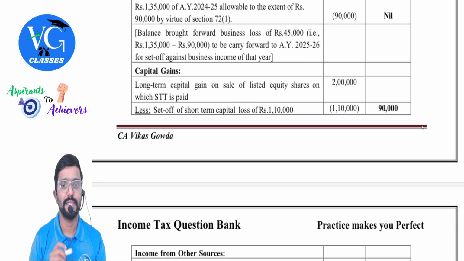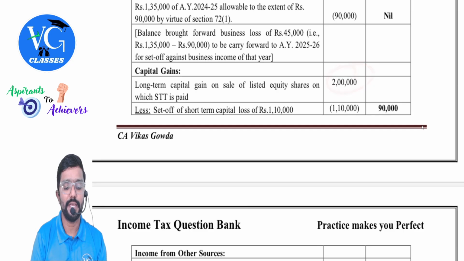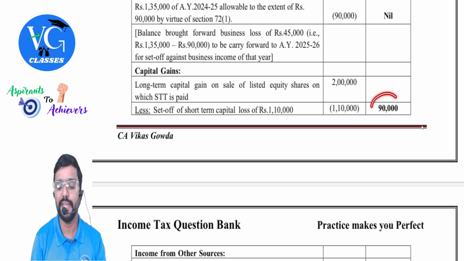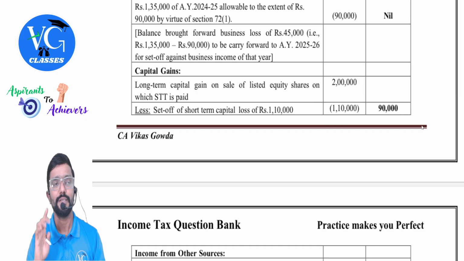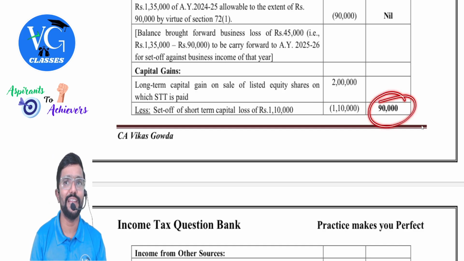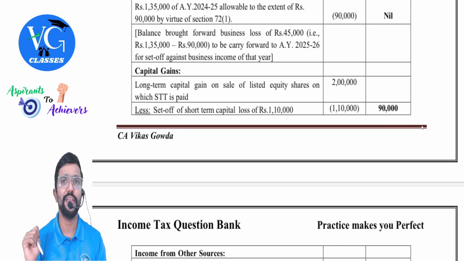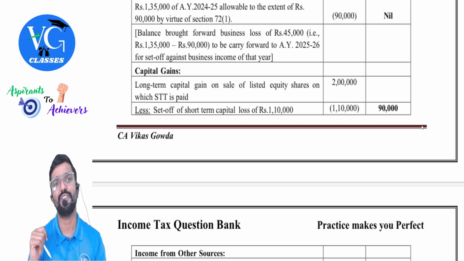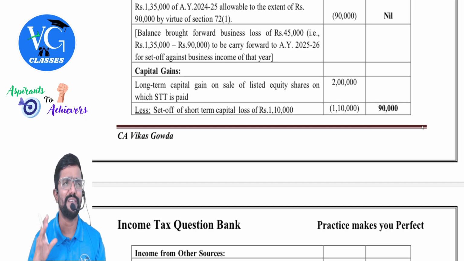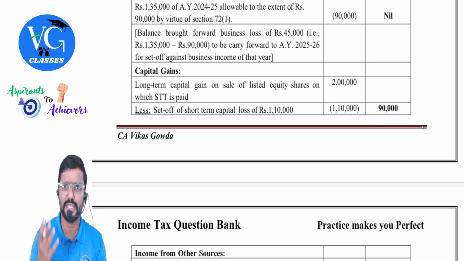Coming to capital gains. 2 lakh long-term gain is there, which is under section 112A. We have a short-term loss of 110. Can I adjust it? Yes. Remaining is what? 90,000. See, while calculating income, please include the full 90. But while calculating tax, it would be 0. Why, sir? It is within 125. Actually, they have not asked for tax calculation, but I'm just mentioning.